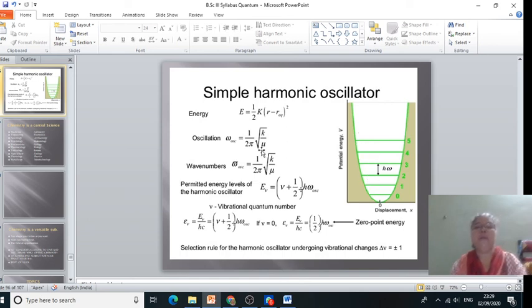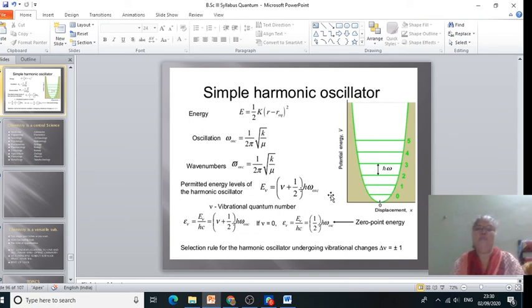This is the vibrational energy level diagram. And the nature of the vibrational spectra: at the center we have a single line at the frequency omega bar oscillation.